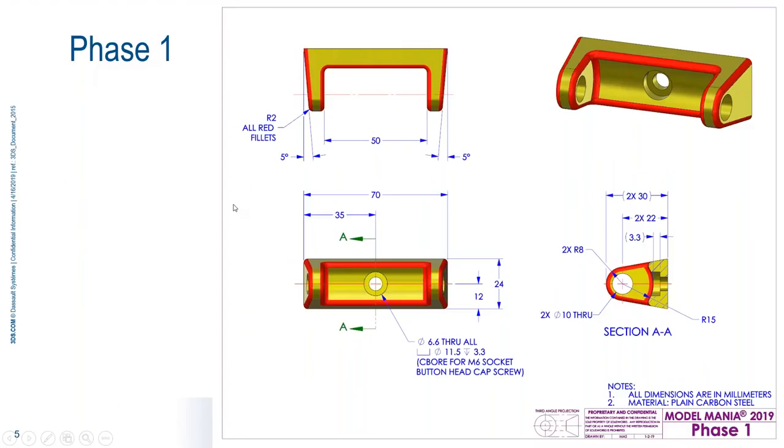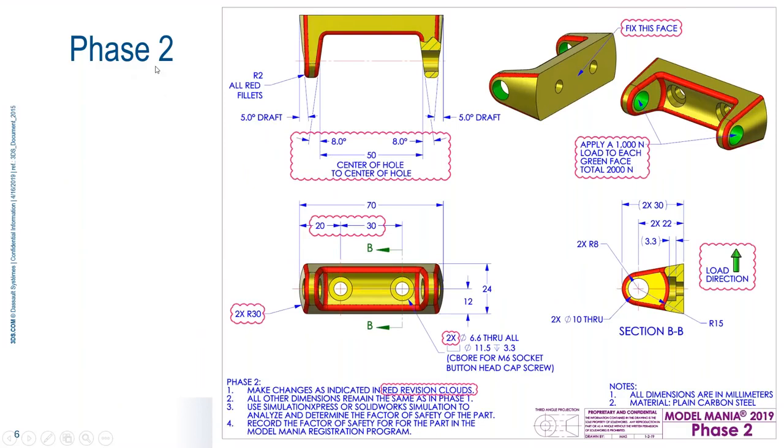Once you're done with phase 2, what we'll do is we'll give you another sheet and we'll say, okay, now you got to make changes to this same part. So here's phase 2. So let's start down here and take a look at what we want to do. Make the changes as indicated by the red revision clouds. All the other dimensions stay the same. And then do the simulation that's defined over here. So let's start down here.